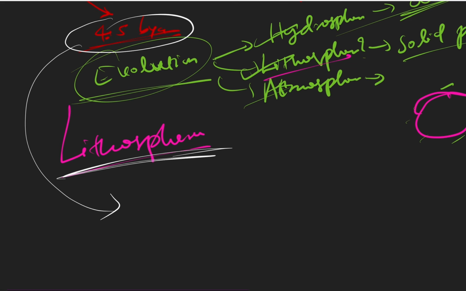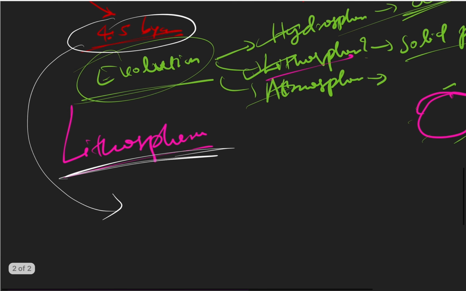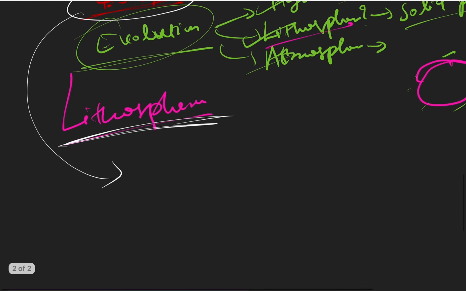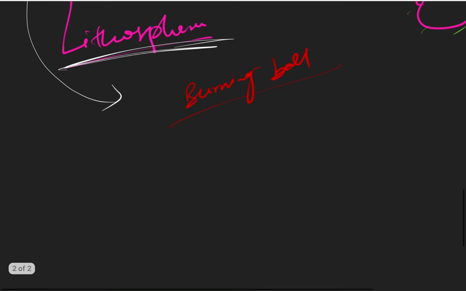When Earth formed 4.5 billion years ago, it was floating in the sky, revolving around the sun, but it was like a burning ball. That means it was very hot.